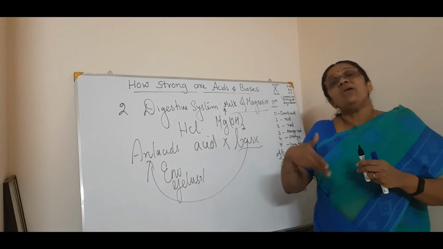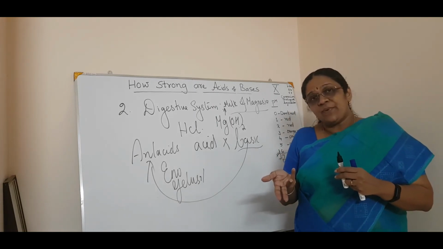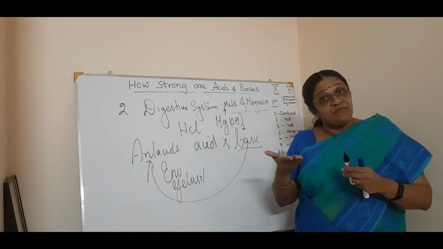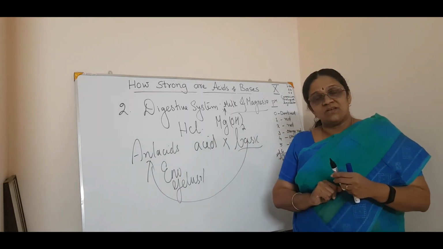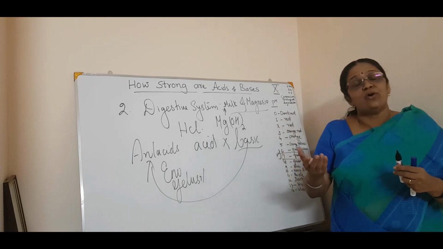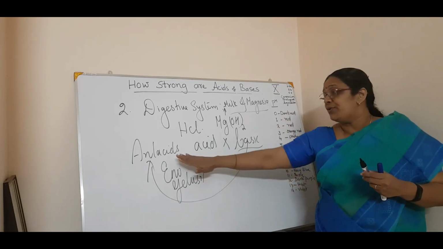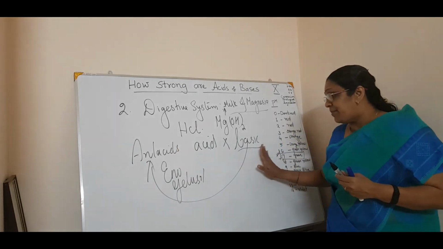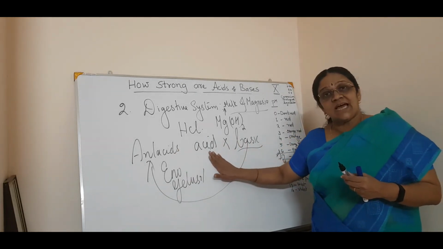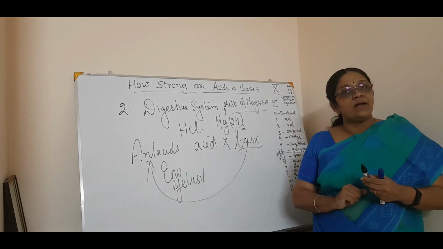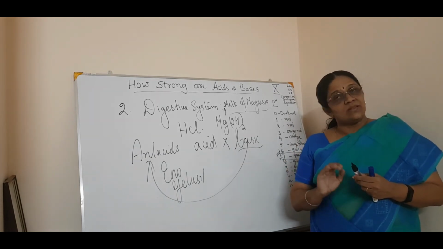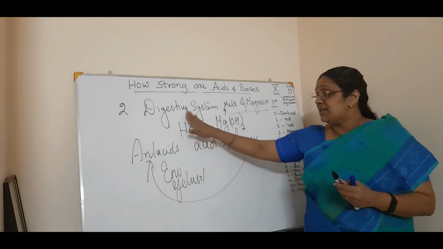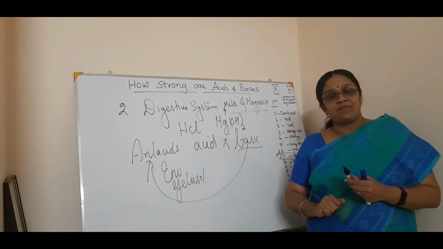But when we overeat, the HCl produced is more, causing severe pain and irritation. So to remedy that pain, you have to take antacids. Antacids are bases which can neutralize the acid and relieve the pain. So that is the third importance of pH, in our digestive system.